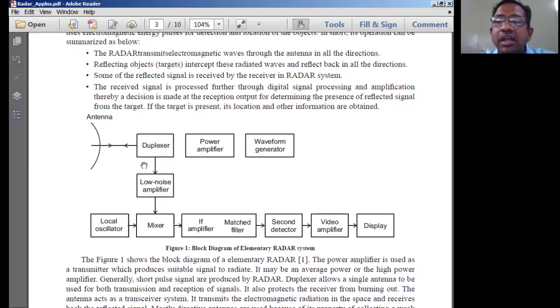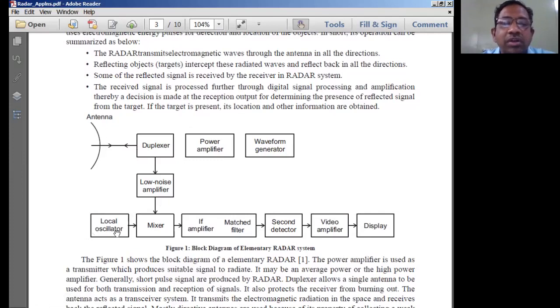So what does the radar system contain? A radar system is going to have a transmitter section, with the waveform generator and power amplifier, and a receiver section. That means from the mixer stage onward, all these stages form the receiver section. What is in the receiver section?